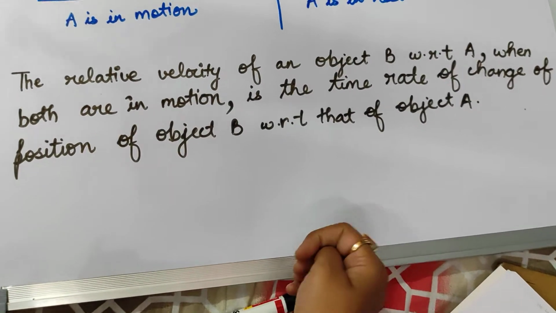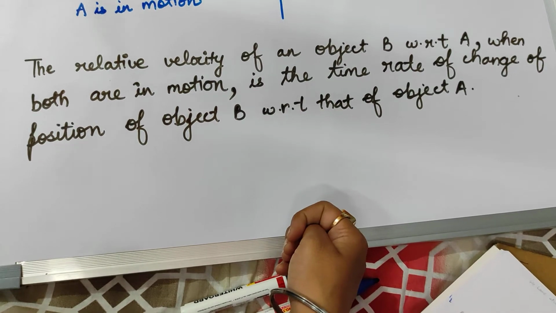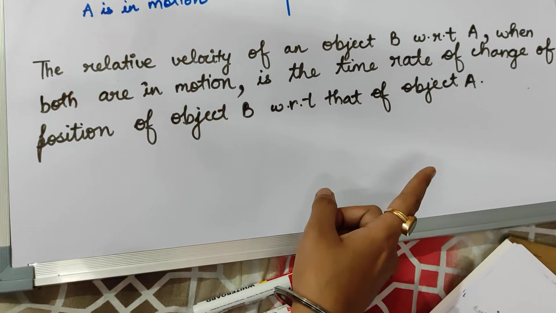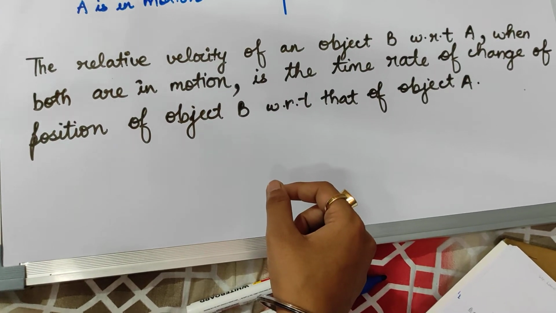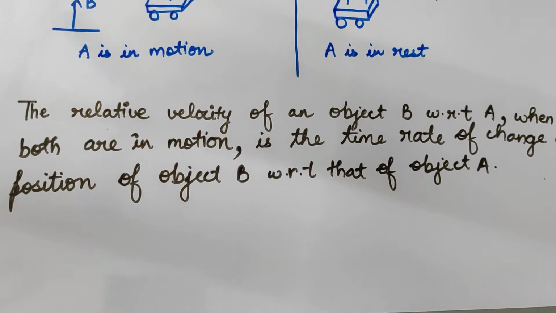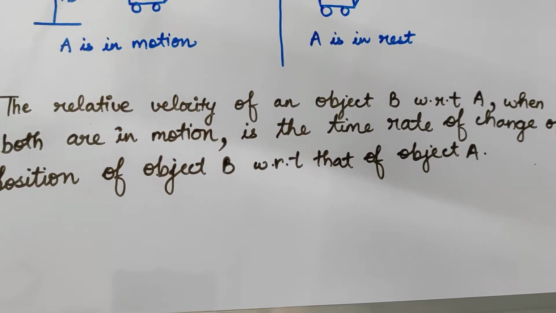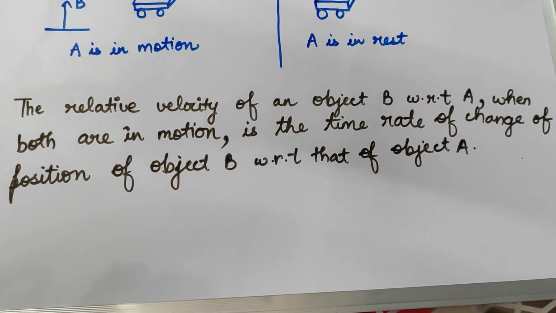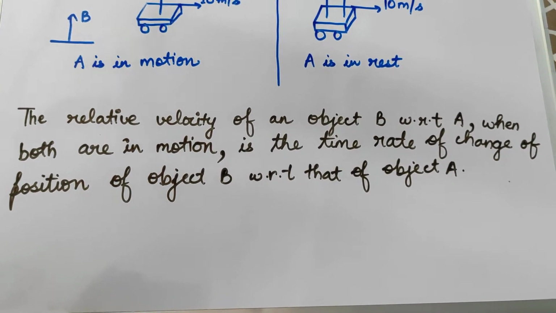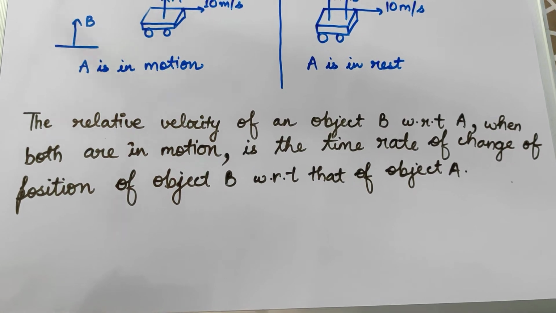Fine. So by this we say that the relative velocity of an object B with respect to A when both are in motion is the time rate of change of position of object B with respect to that of object A. If a person is in a train, then the other passengers in the train will look at him at rest.